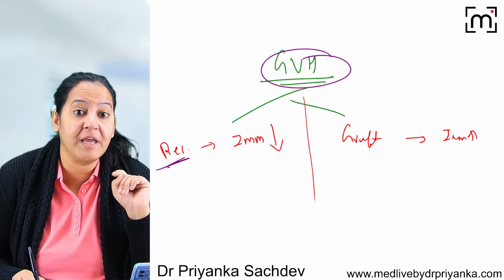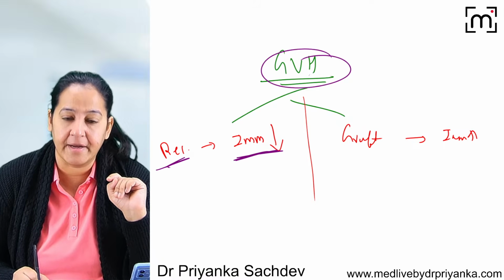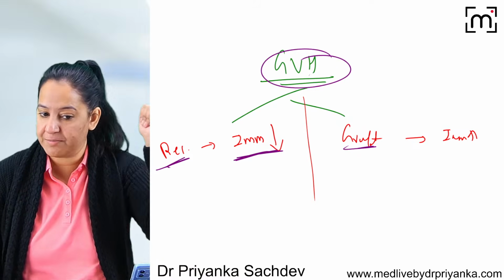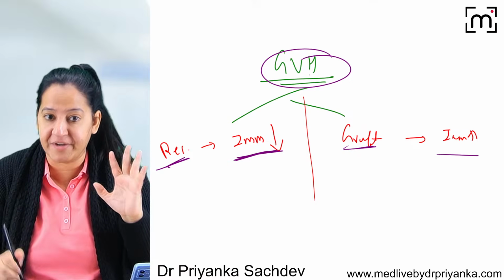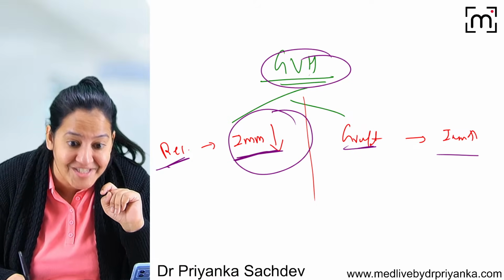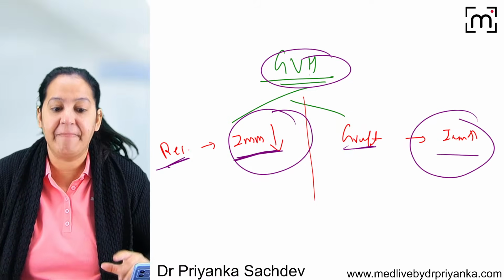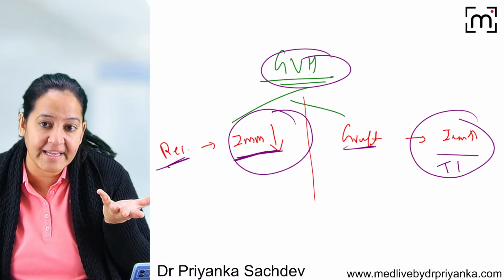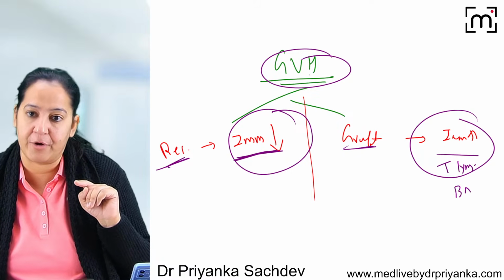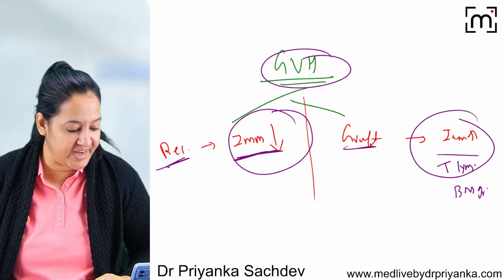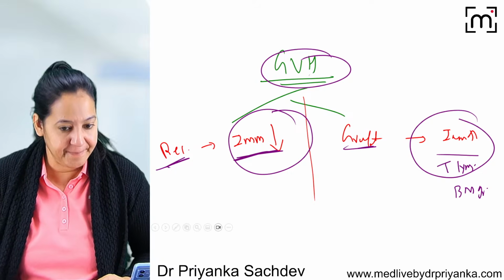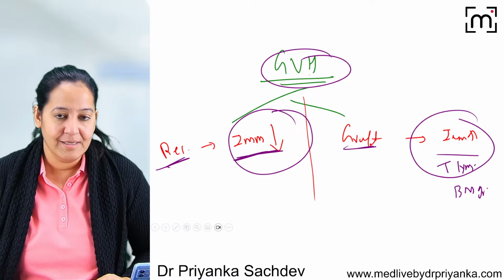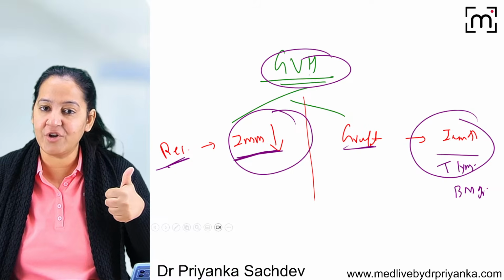The recipient must be immunocompromised, and the graft must be immunocompetent. This is immunocompromised, this is immunocompetent. By immunocompetent, I mean it should contain T lymphocytes. So it is the bone marrow graft. It contains the T lymphocytes. Shall I repeat or you got it? Give me a thumbs up. Otherwise, write down, ma'am, please repeat.